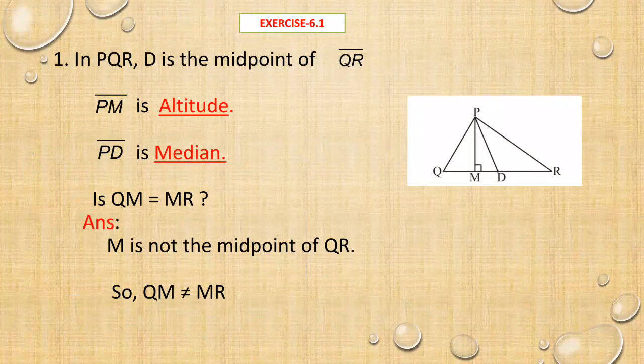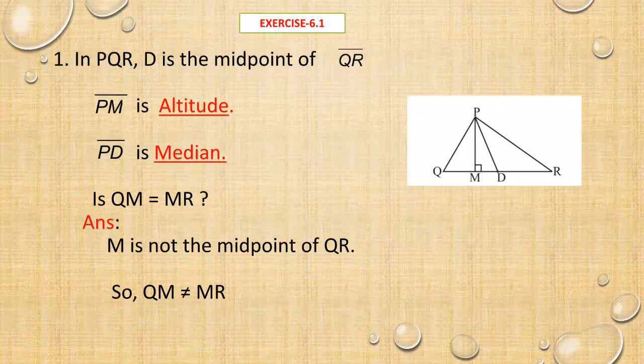Here the PM bar, that is the PM line segment, is dash. The PD line segment is dash. Is QM equal to MR? We have 3 questions. First one PM, next PD, third one QM equal to MR. We have to check it.